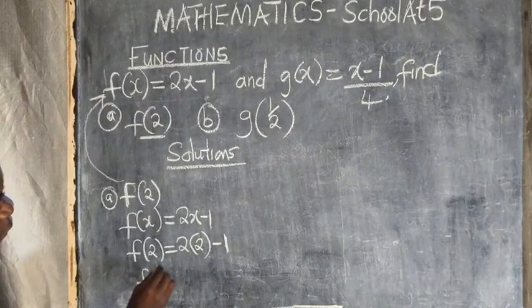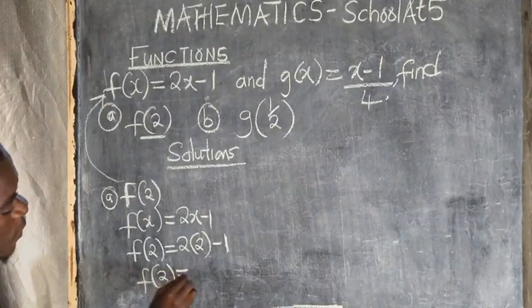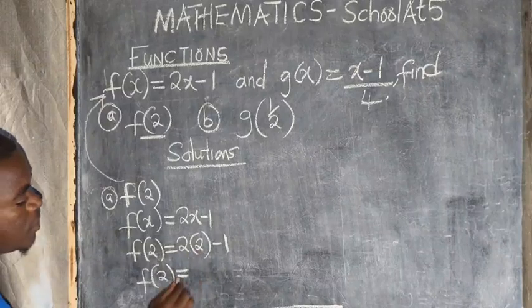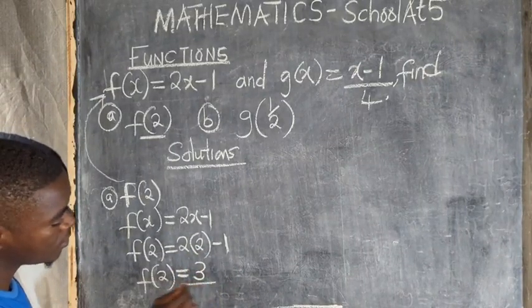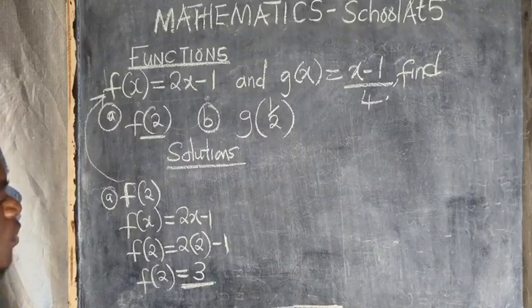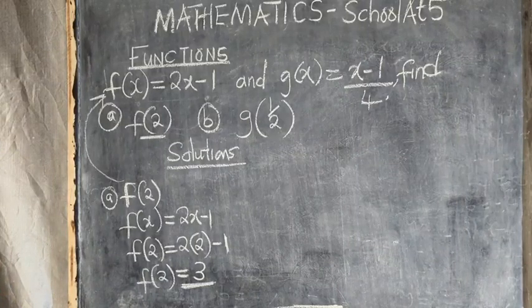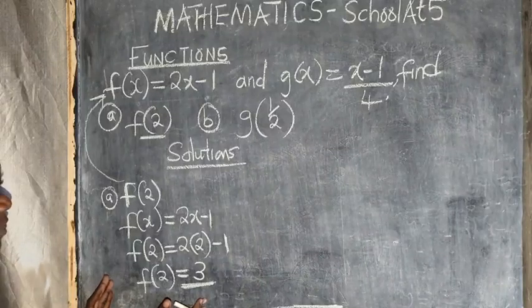Then f of 2 is therefore equal to what? 2 times 2, that is a 4, minus 1, you get a 3. So meaning that this is your answer. This is how you need to work out that one. These are direct substitutions. This is the answer.